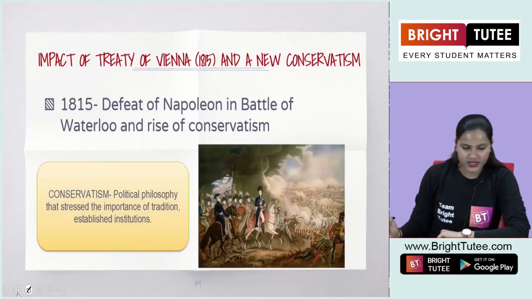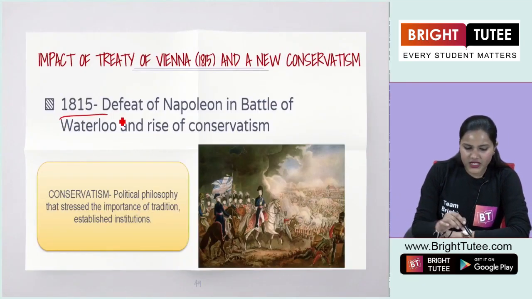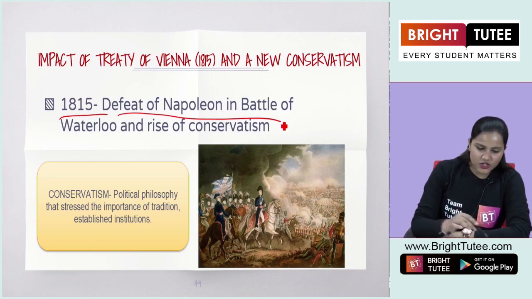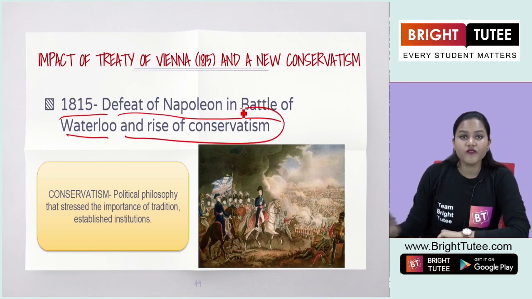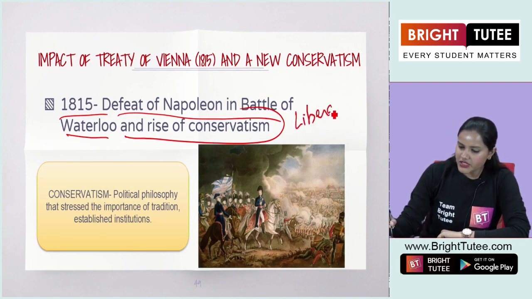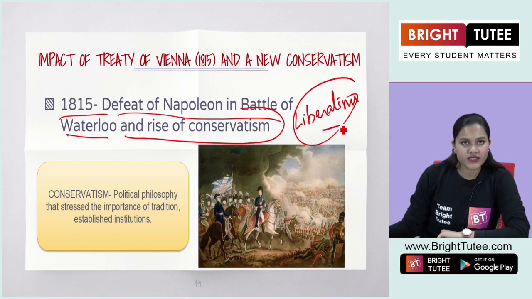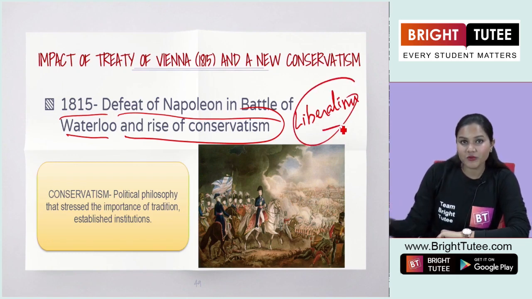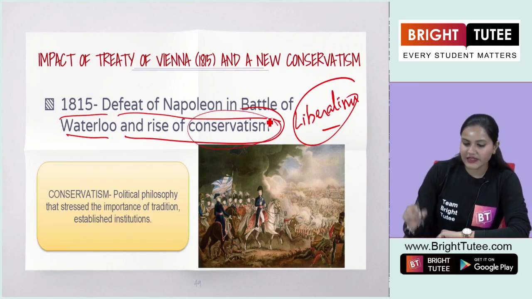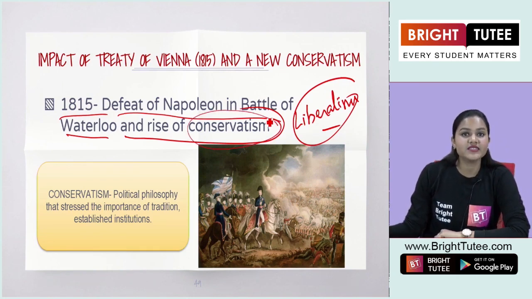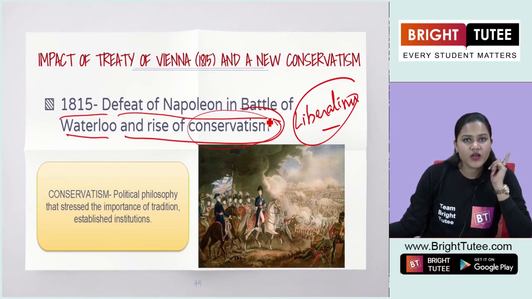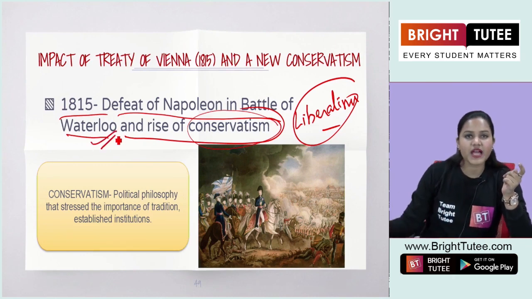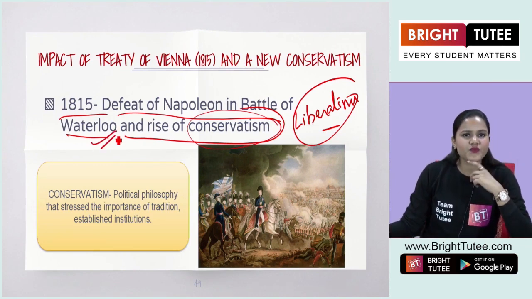So in 1815, with the defeat of Napoleon in the Battle of Waterloo, it led to the rise of a new idea, that is conservatism. Now students, you already have learnt about this idea of liberalism, right? In the previous part you read about liberalism. Here you have to understand that there was a rise of a new ideology, that is conservatism. Now when did this happen? It happened after the defeat of Bonaparte here in the Battle of Waterloo. Now what was this philosophy of conservatism? Let us try to understand that.